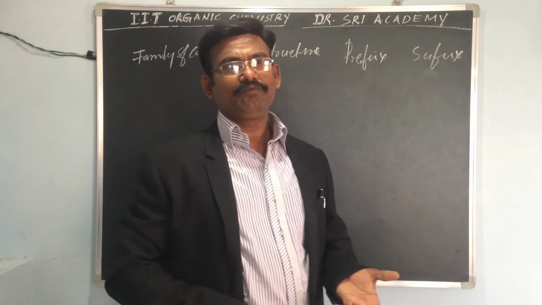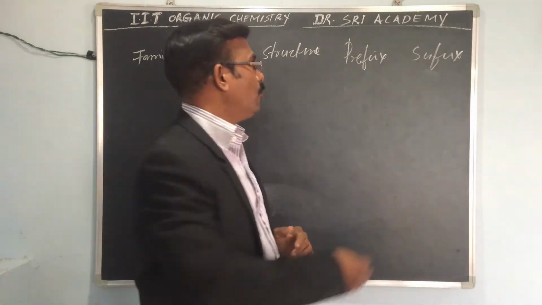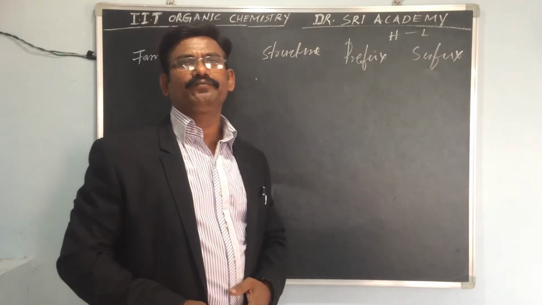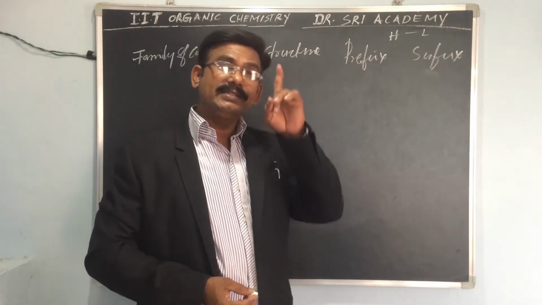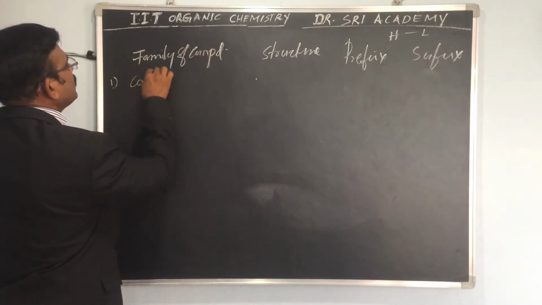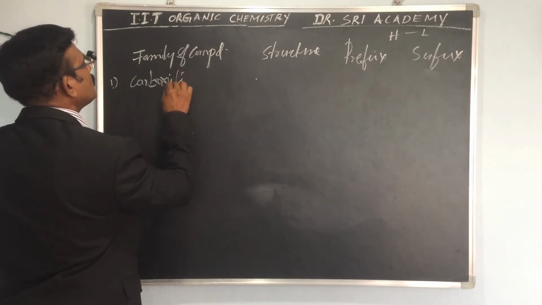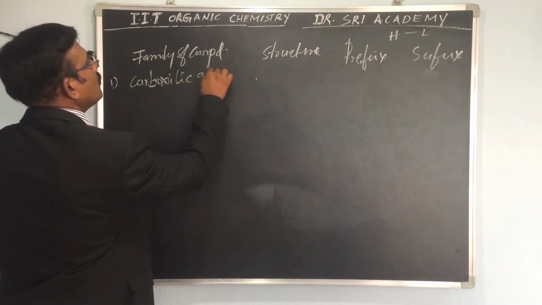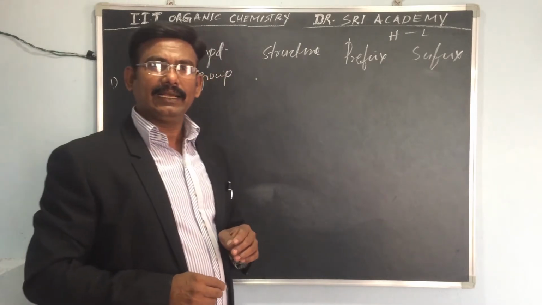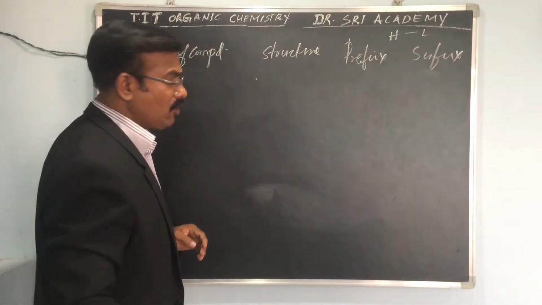Now, the first and highest priority is carboxylic acid.